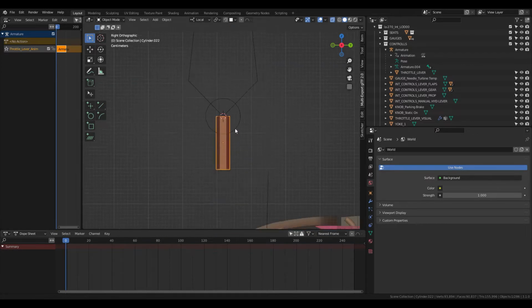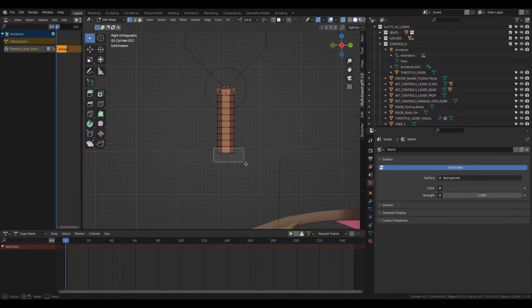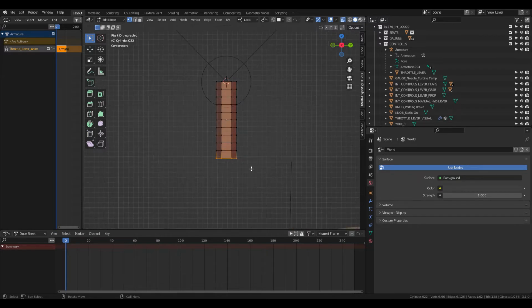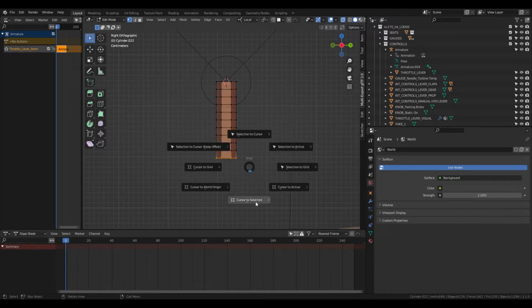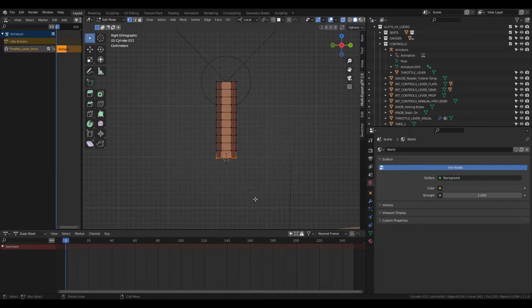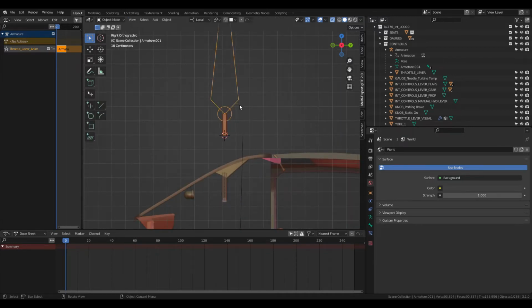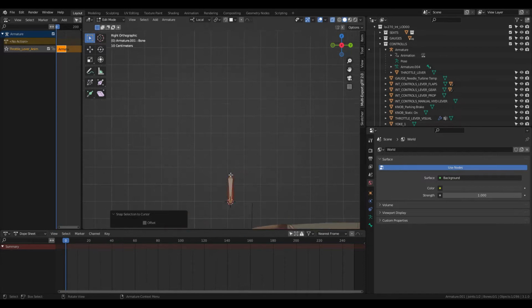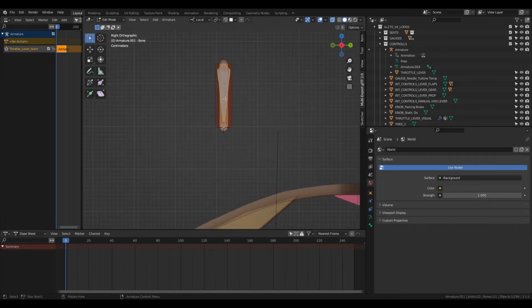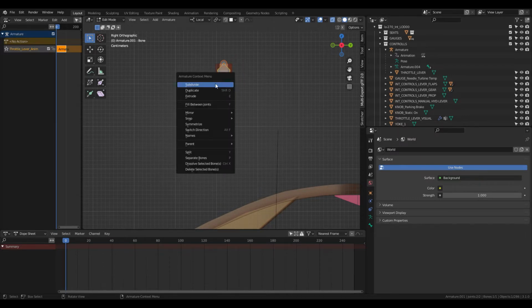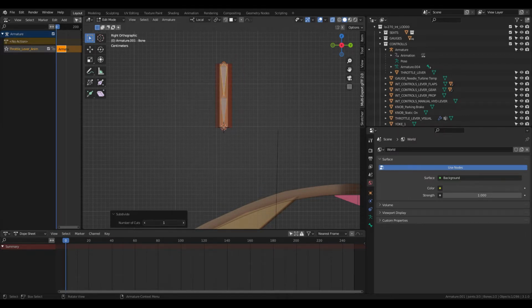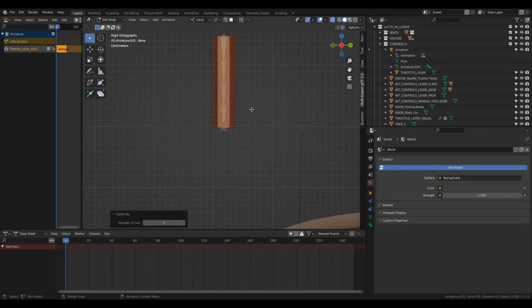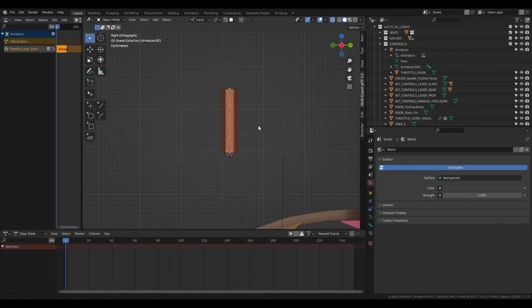Now I'll select my cylinder again, select this edge loop down here, hit Shift S, cursor to selected, tab back out, tab into edit mode on my armature, Shift S, selection to cursor. And then I'm going to right click on my armature, click on subdivide, and we'll just subdivide it 3 times, just for tutorial purposes here.